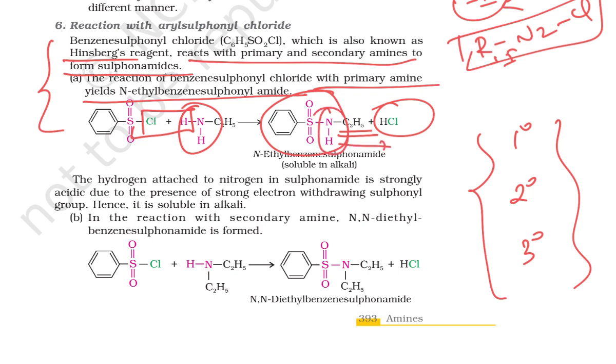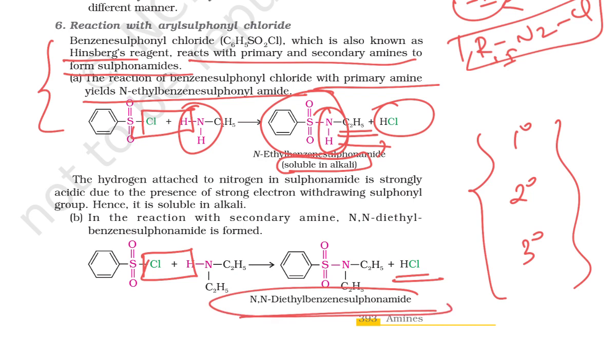This can make a hydrogen bond, so it can be dissolved in the alkali. But if I am taking a secondary amine, at that time HCl gets removed, so we get N,N-diethyl benzene sulfonamide, but this product is not soluble in alkali, because this compound is not able to make a hydrogen bond with the alkali.